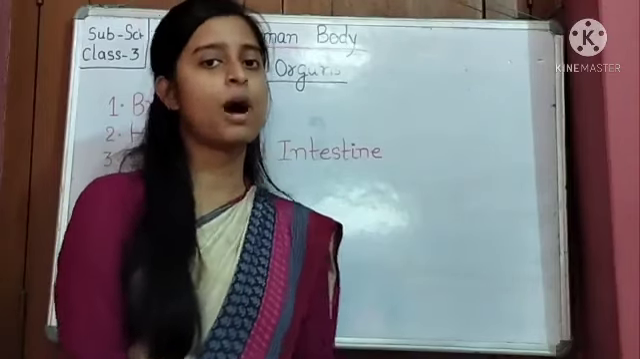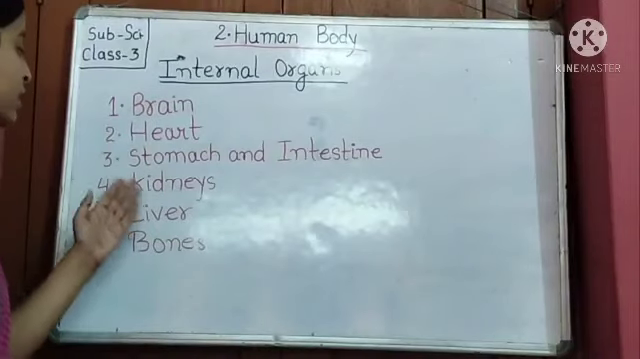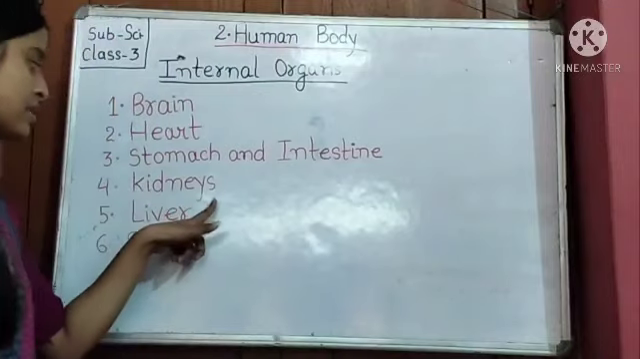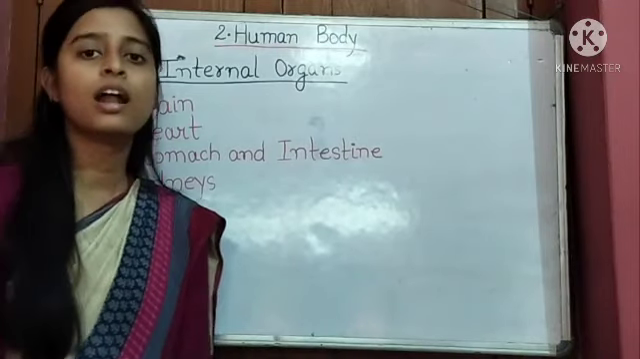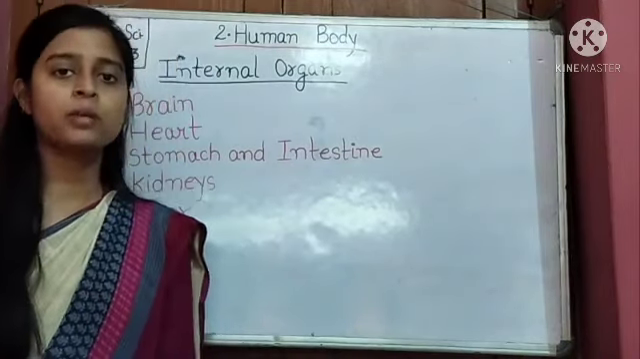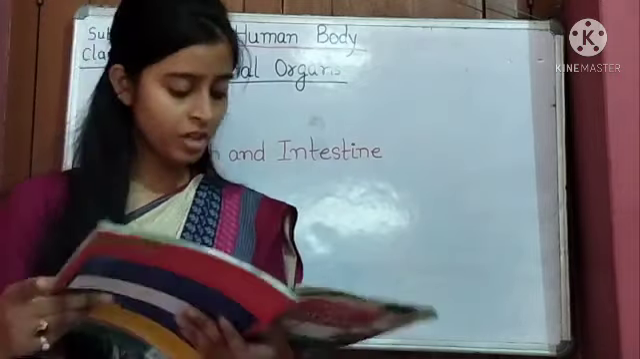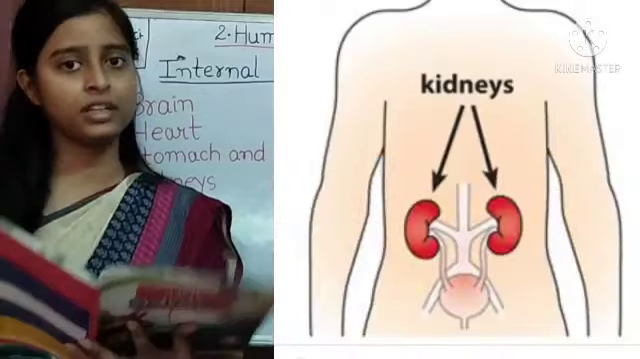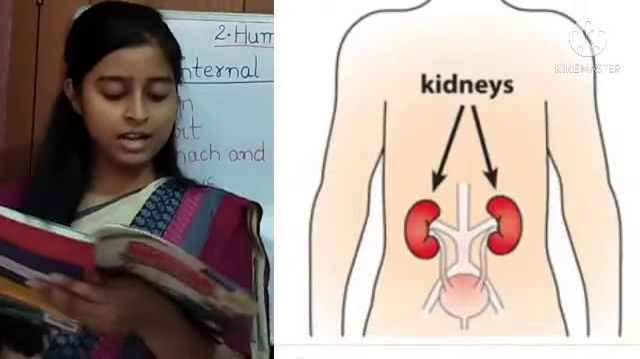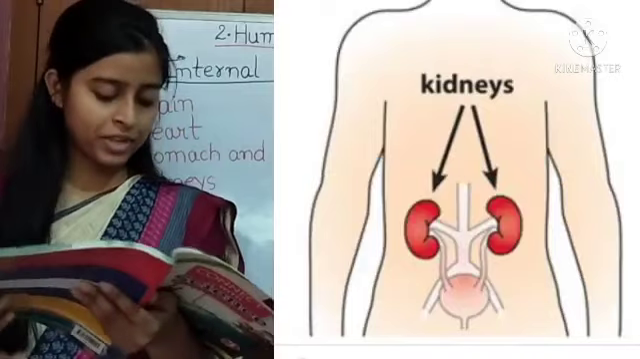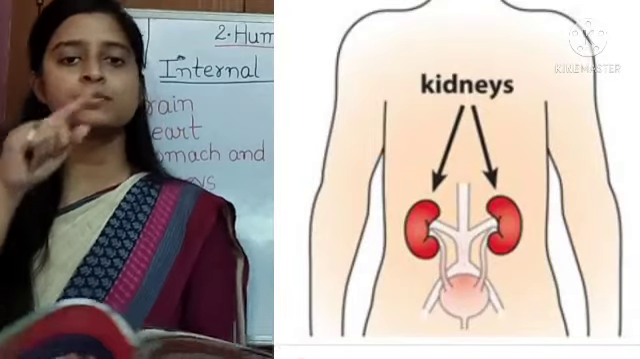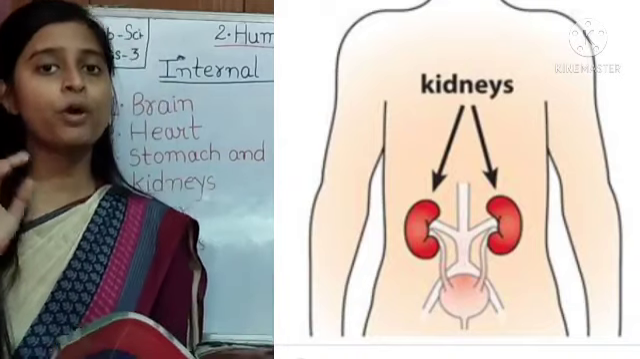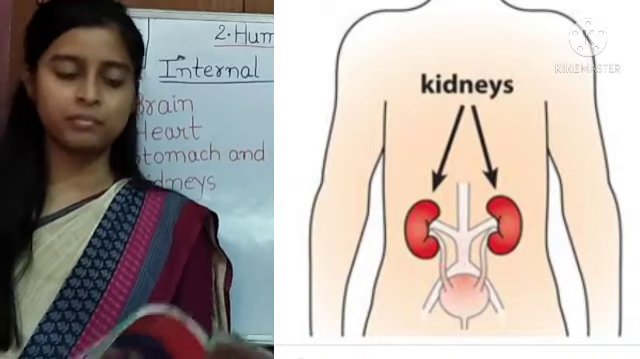Now we will discuss kidneys. Why do we call them kidneys? Yes, because there are two kidneys present in our body. There are two bean-shaped kidneys, as you can see on the screen, inside our abdomen. Have you seen a bean? The shape of the kidney is bean-shaped.